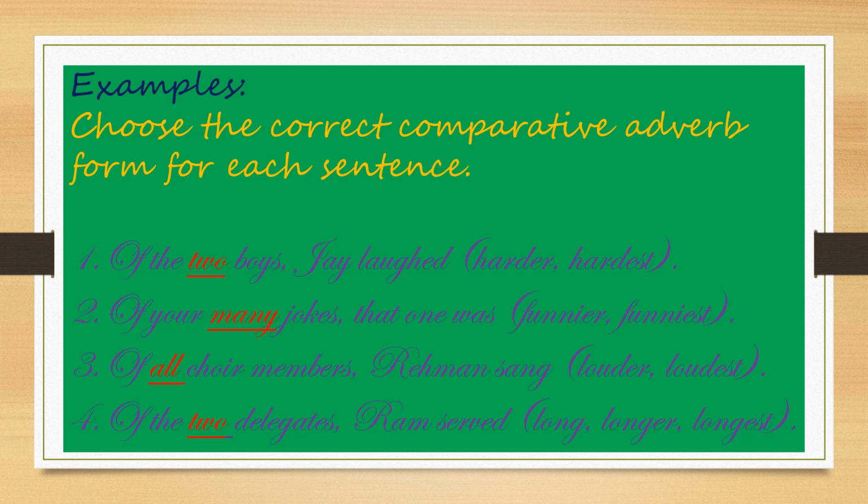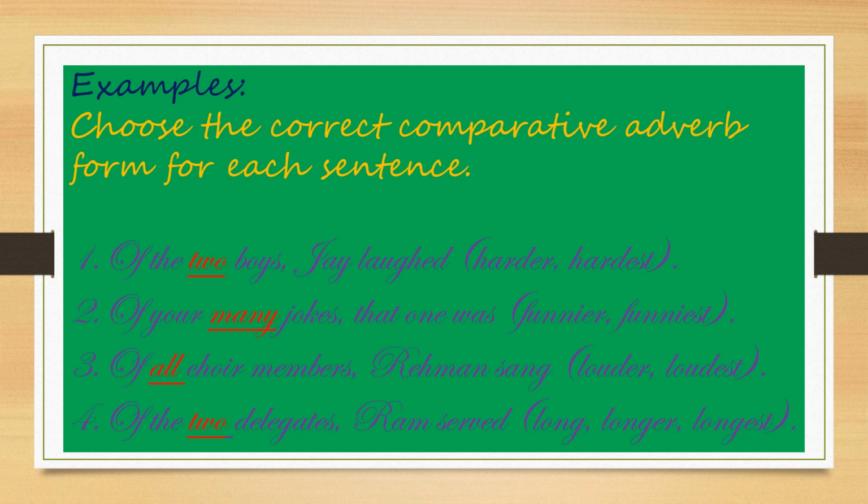Of all the choir members, all, not one or two, Rahman sang loudest or louder? Of the two delegates, delegates means representatives of one company, who come on behalf of it to present something like an ambassador. Ram served longer or longest?